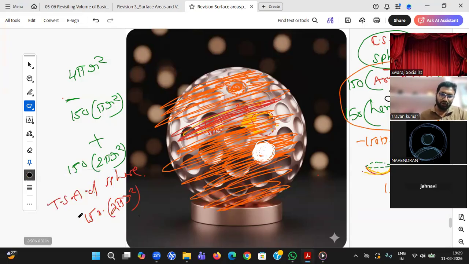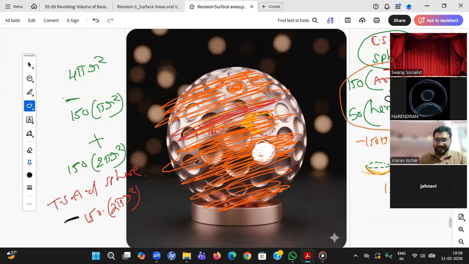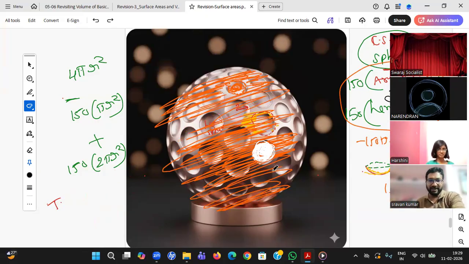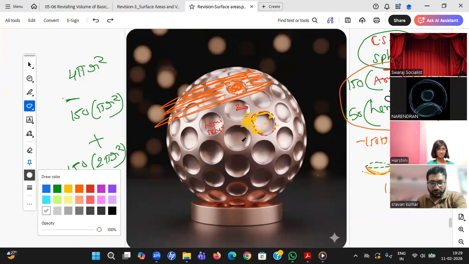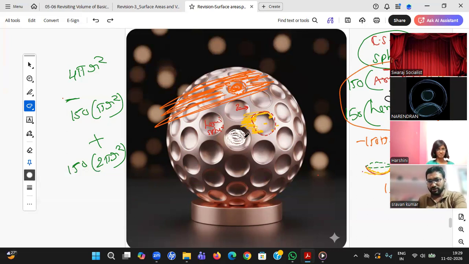That's totally wrong. That means you have painted the full sphere and you just made punches. You just made holes. You have not painted again. Your final figure should look like this. What you have done is you have painted with this particular gold type and you have made a hole over here. That's all. You have just made a hole and this is not what he has asked. Yes sir, understood.